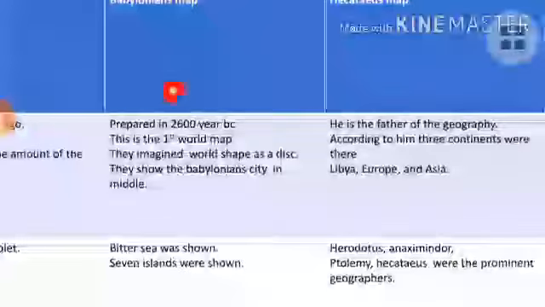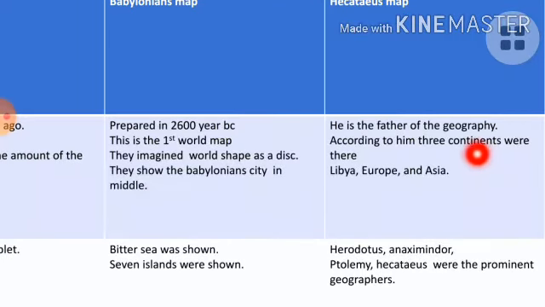Okay, right. Next, some ancient geographers: Herodotus, Anaximander, Ptolemy, Hecataeus were the prominent geographers that we needed to know. Here we have to learn about still a few things. Ptolemy was also a wonderful geographer, who wrote a famous book, Almagest.